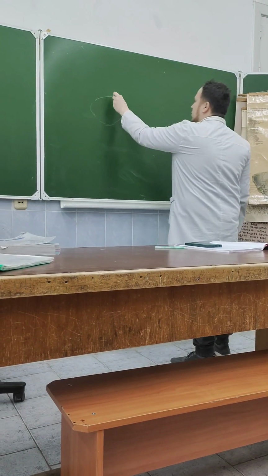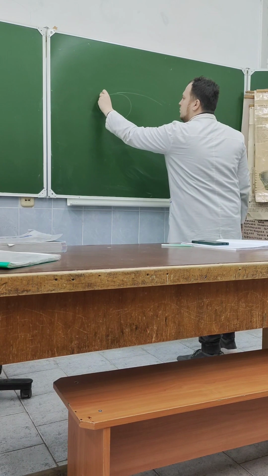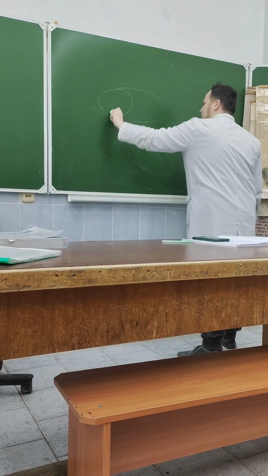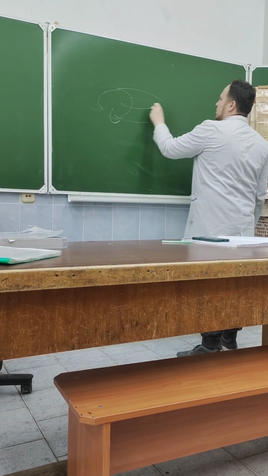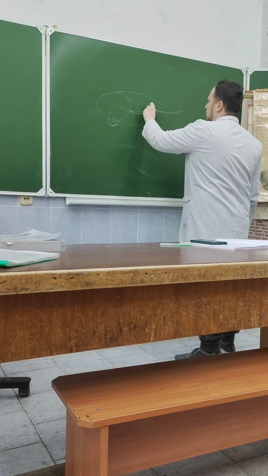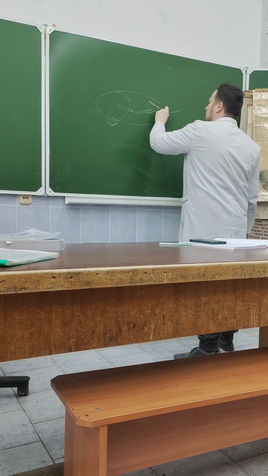So here we will have the muscles 1, 2, 3, 4, 5. The oculomotor nerve enters and divides into two branches, superior and inferior.